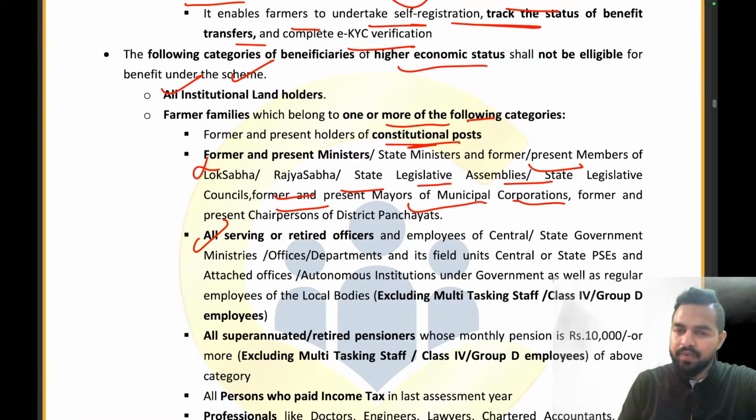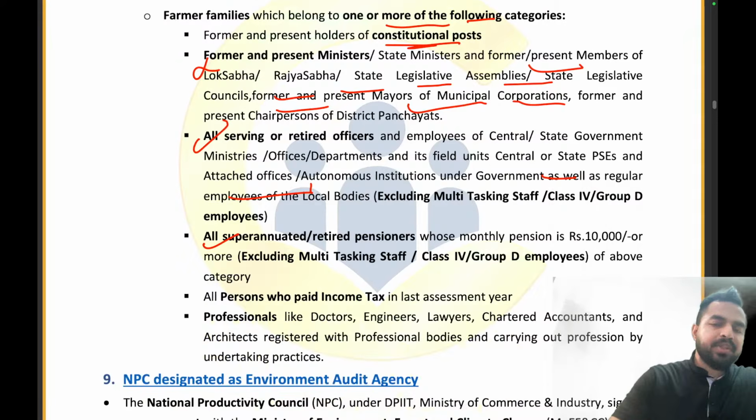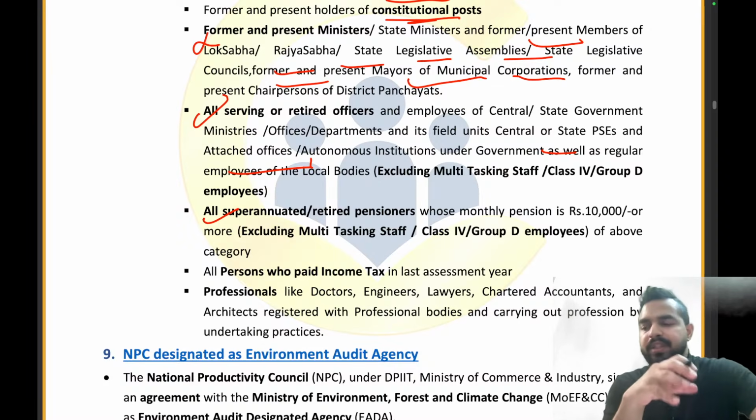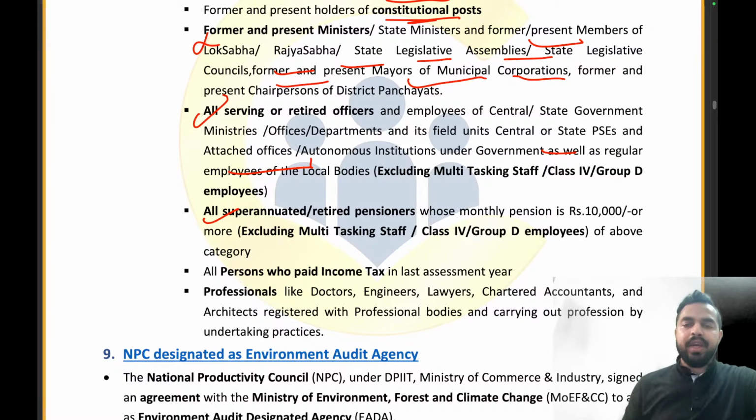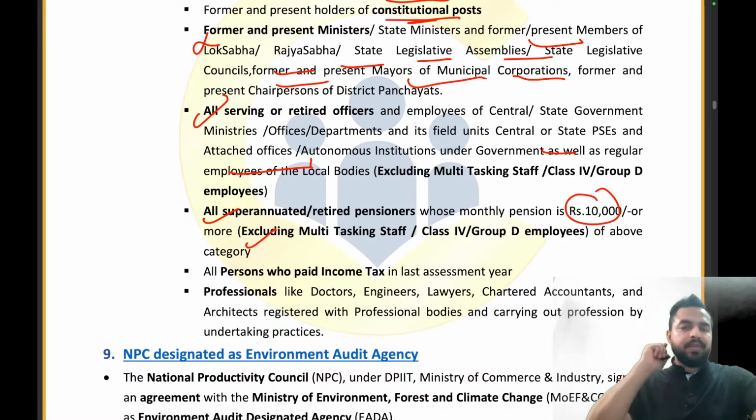Now all serving or retired officers cannot be part of it, as well as the regular employees of the local bodies. Then all the superannuated or retired pensioners. Any person who was superannuated, who was promoted, will not be included. Then the person whose monthly pension is less than 10,000, right, will be allowed. But if someone's monthly pension is 10,000 or more, in the above category, that person will not be allowed.